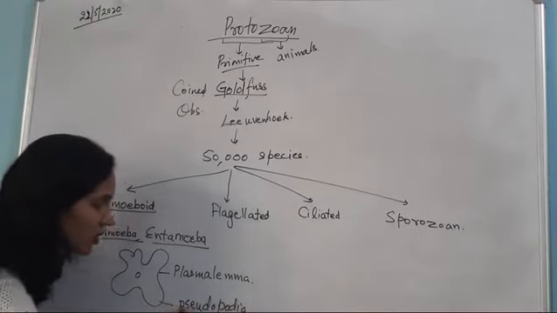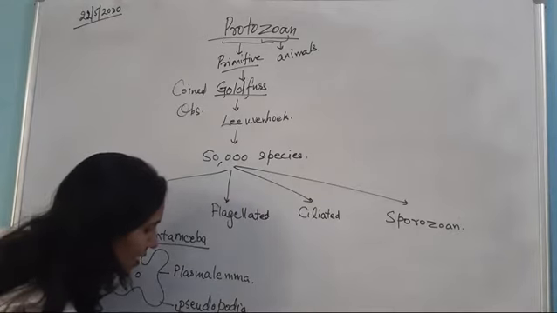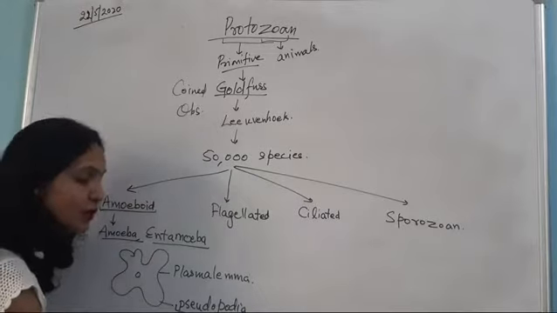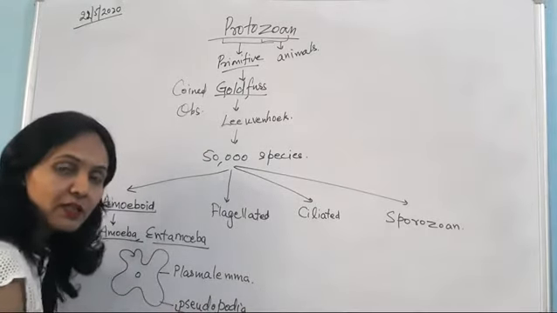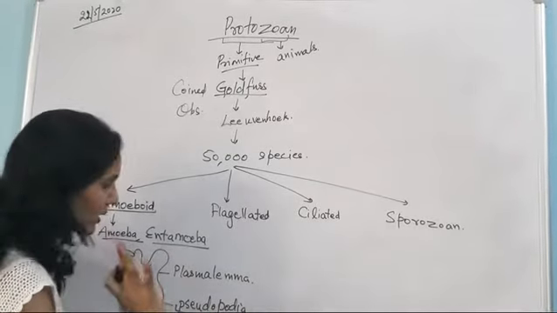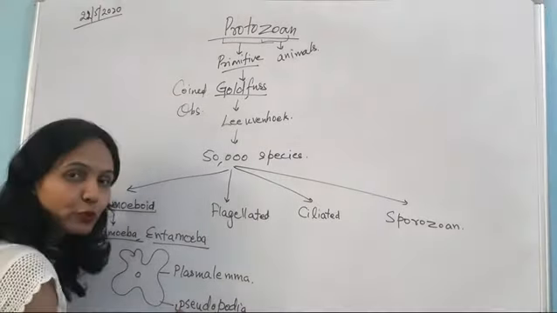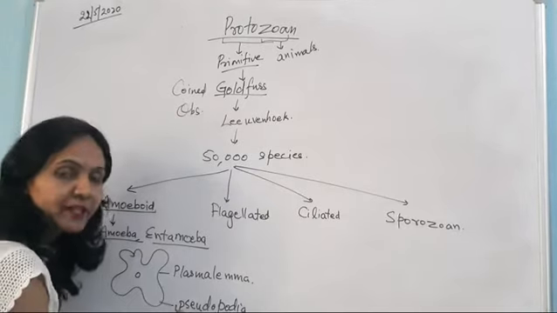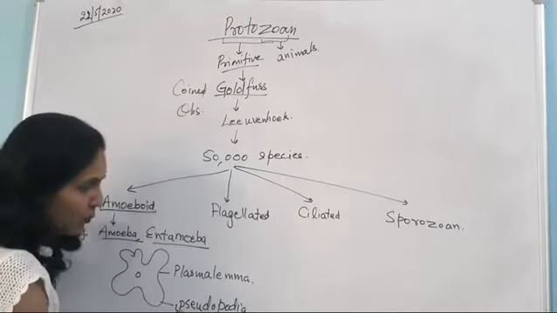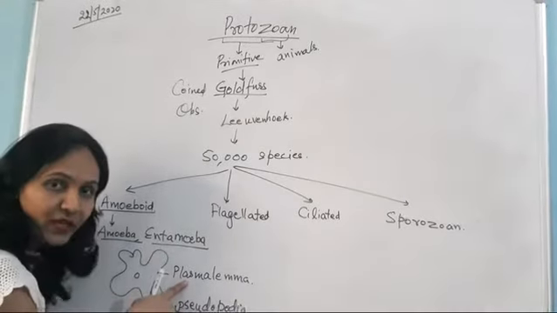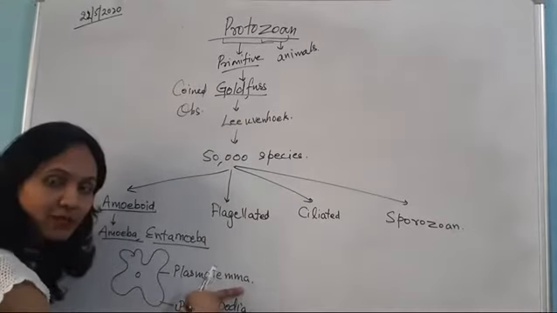Pseudo means false and podia means foot. So amoeba has a false foot to engulf the food particle and for locomotion. So basically amoeboids have appendages called pseudopodia for the engulfment of food and for locomotion. Next, they have a special cell membrane called plasma lemma.